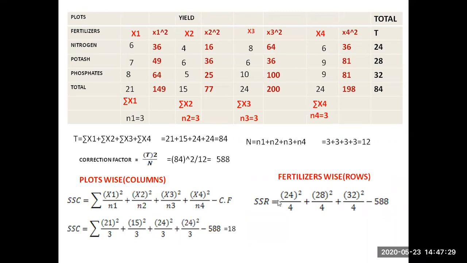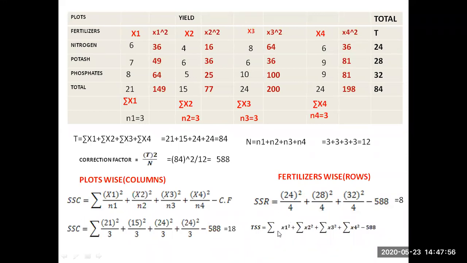So SSR, between the rows, is 24 whole square by the number of items. How many have you added? 4. Therefore 24 whole square by 4, 28 whole square by 4, 32 whole square by 4, minus 588. You are going to get it as 8. Similarly, TSS. TSS is simple.